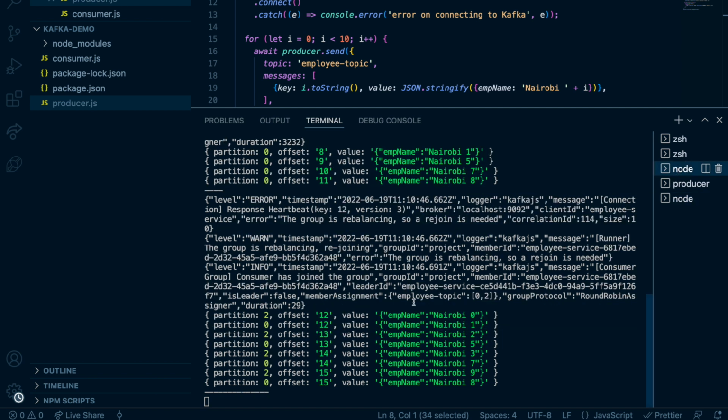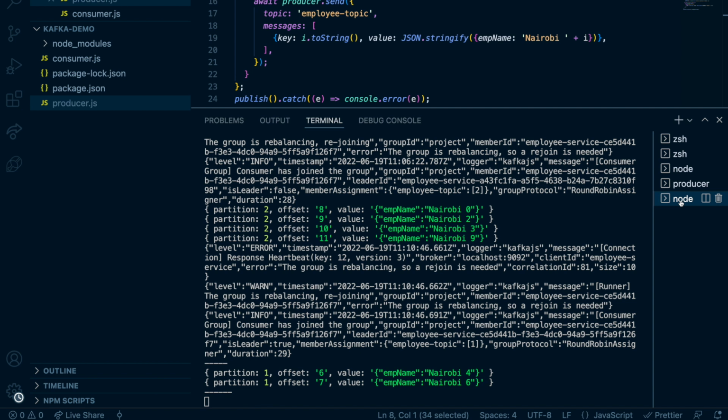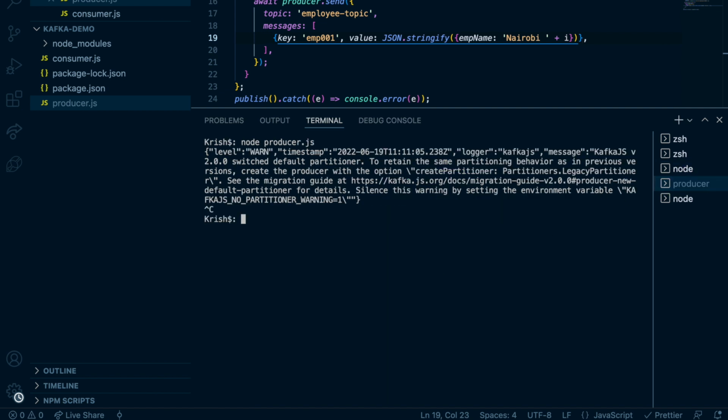So now what I'm going to do is, this comes as a key 12. Let's say we go back here, 6 and 7. So this got 2 messages, this got these messages. Now we still have 2 consumers, but I'm going to hard code the key. Let's say we hard code the employee ID, EMP001. EMP001 is the key. Now if I produce, what can happen?